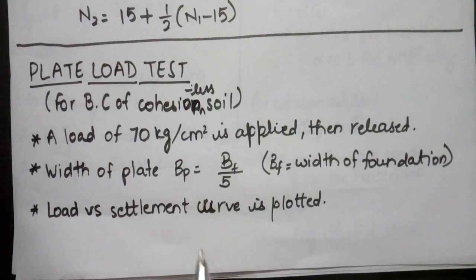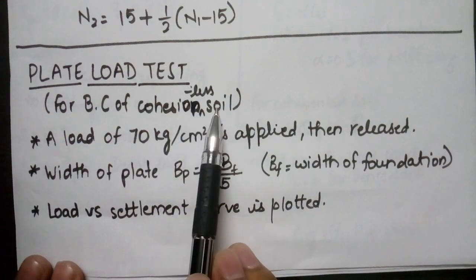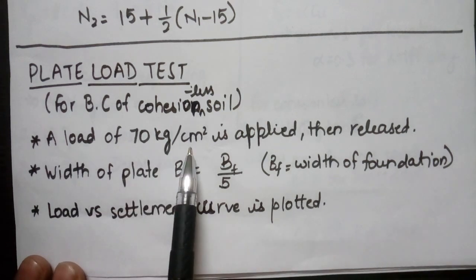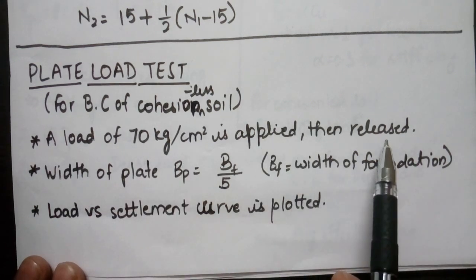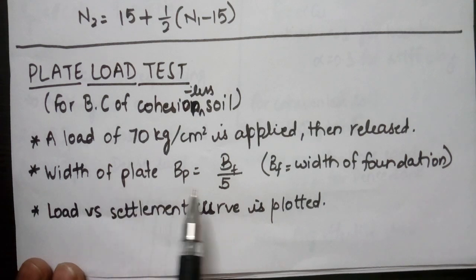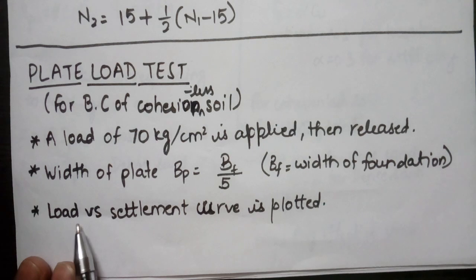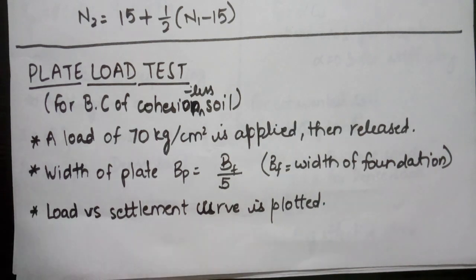Next test is our plate load test for bearing capacity of cohesionless soil only. In this test, a load of 70 kg per centimeter square is applied and then released. The width of the plate used is 1/5 of the width of foundation. Now in this test, a load versus settlement curve is plotted.